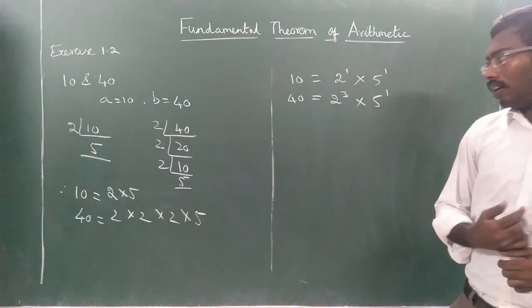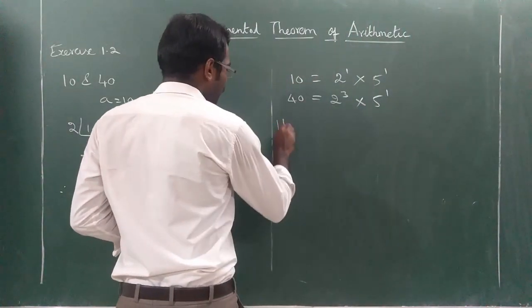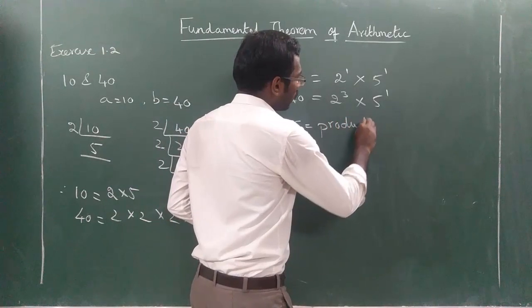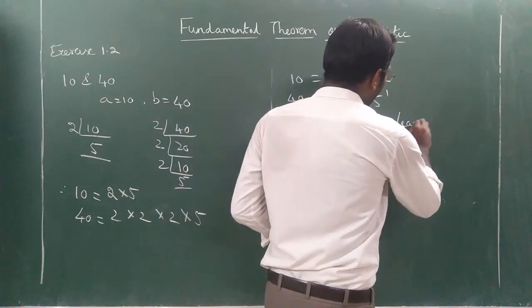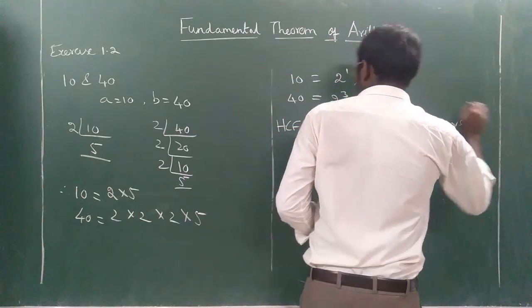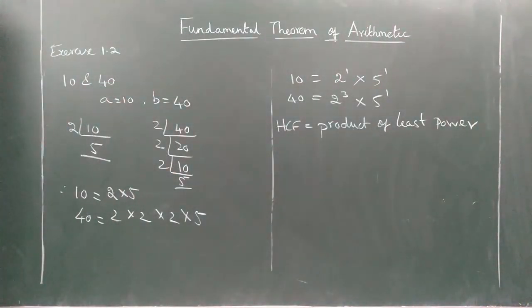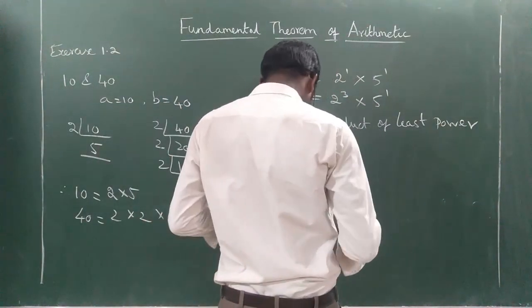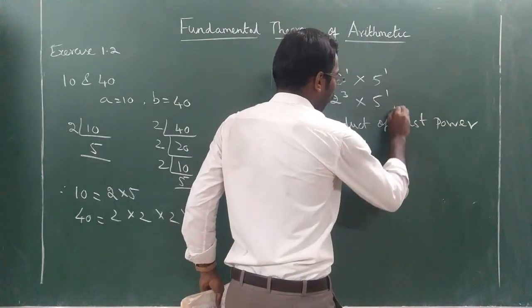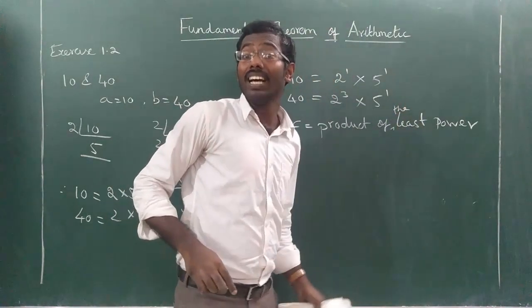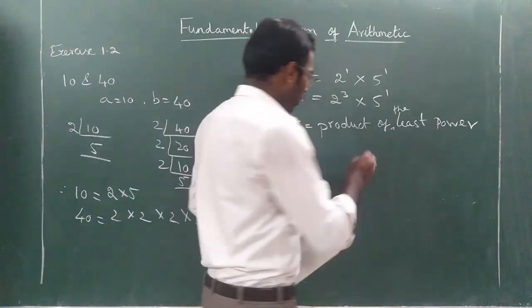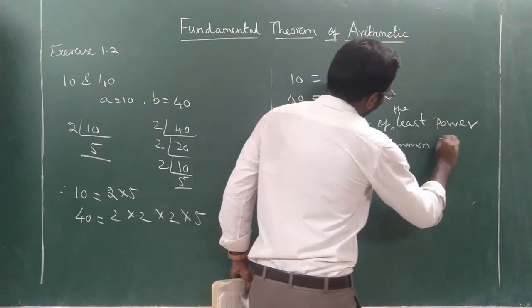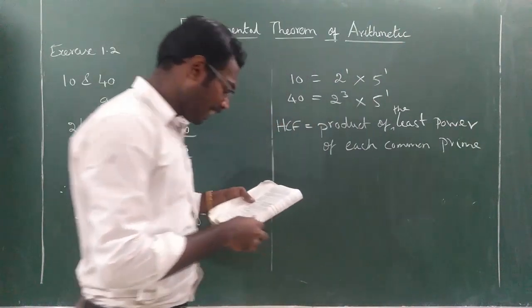So I will tell you. HCF is the product of the least power, least power means smallest power, of each common prime factor in the numbers.